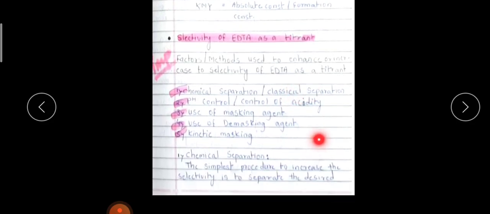There are many factors or methods that are used to enhance or increase the selectivity of EDTA as a titrant. Number one is the chemical separation or classical separation. Then pH control, that is nothing but a control of acidity, use of masking agent, use of the demasking agent, and another is the kinetic masking.